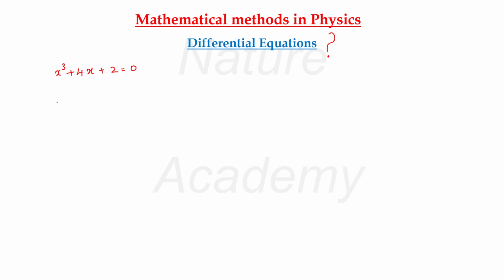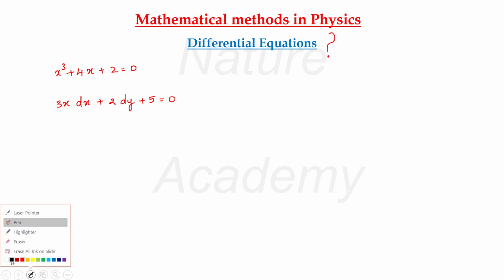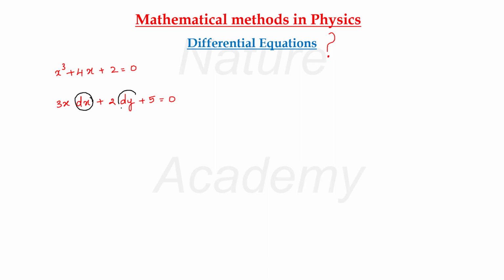For example, 3x dx plus 2 dy plus 5 is equal to 0. This is a differential equation. Why is this a differential equation? Because it involves differential coefficients. Here dx and dy are differential coefficients. Therefore, I can say that this is a differential equation.